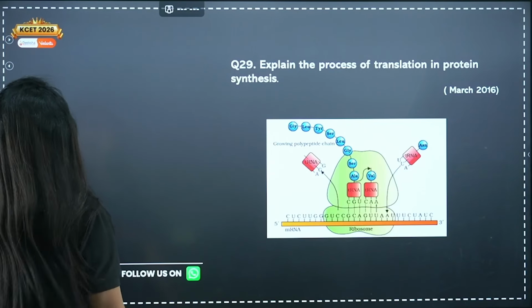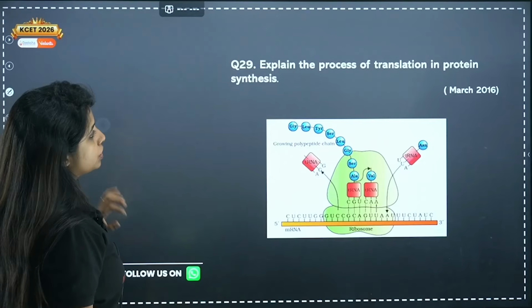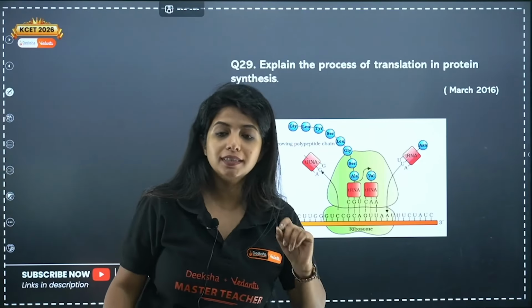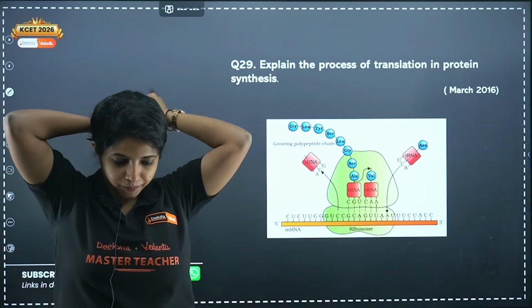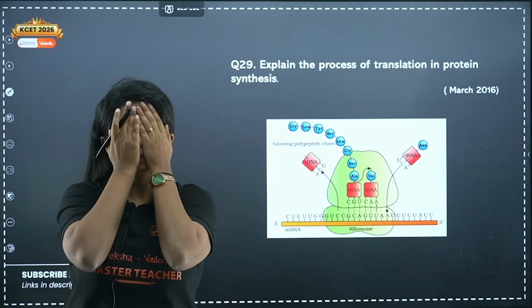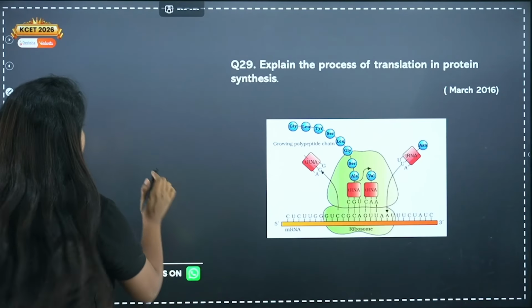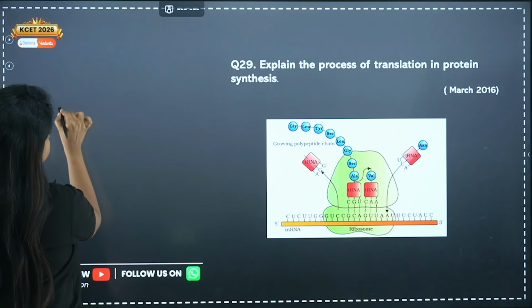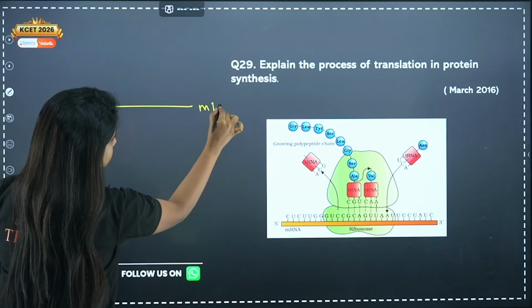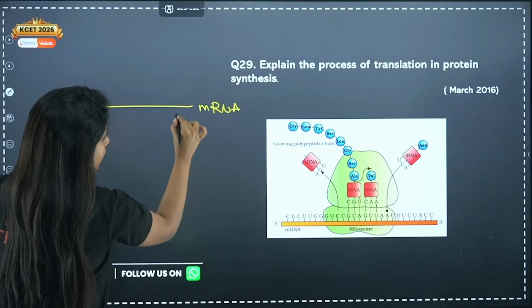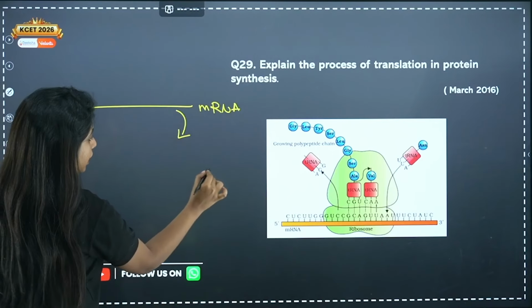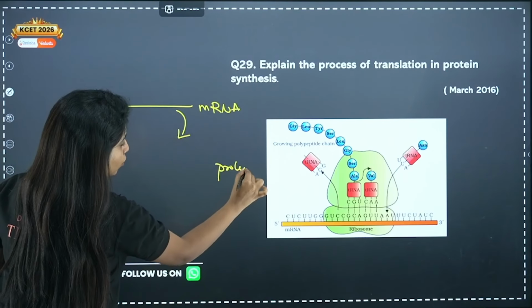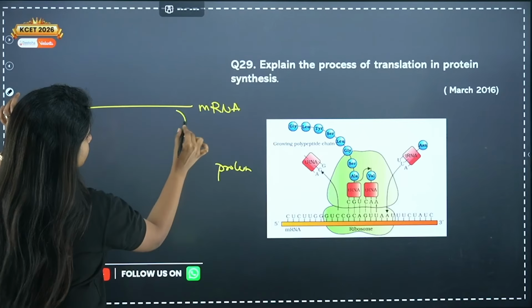It's a protein. Now, explain the process of translation in protein synthesis. What is the process of translation all about? So, my dear children, translation means what? You have your mRNA and basically you need to make protein out of it, right? Who is going to help you with that?